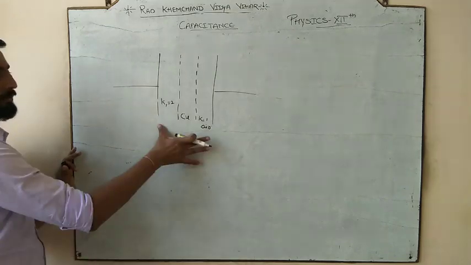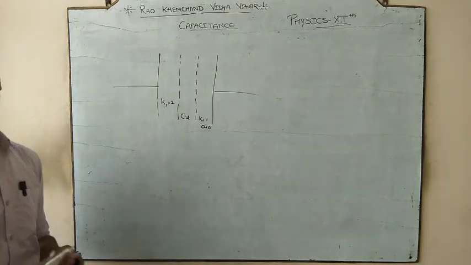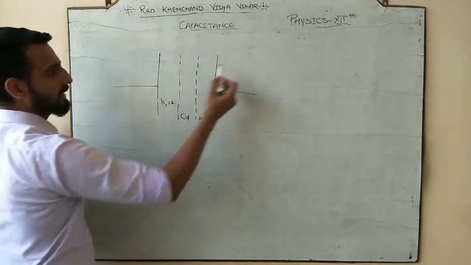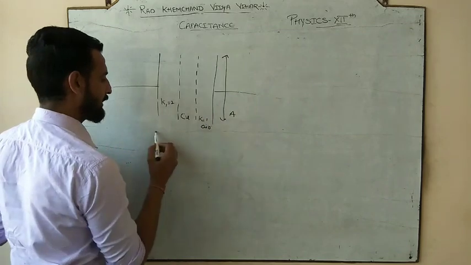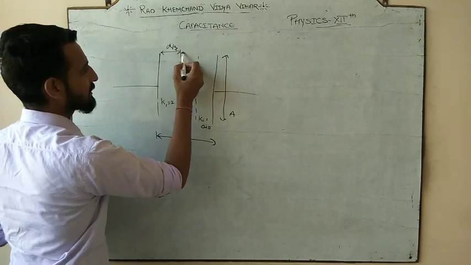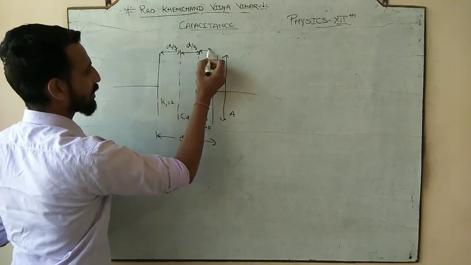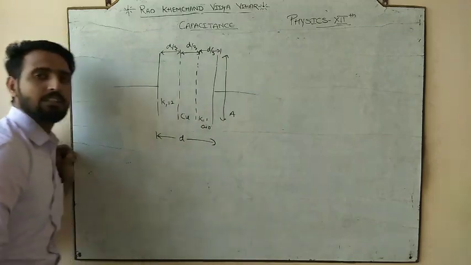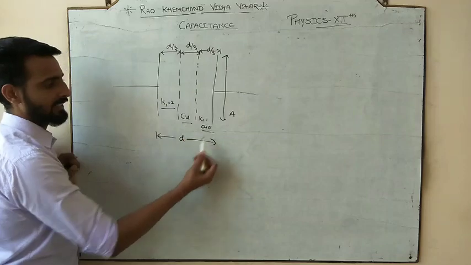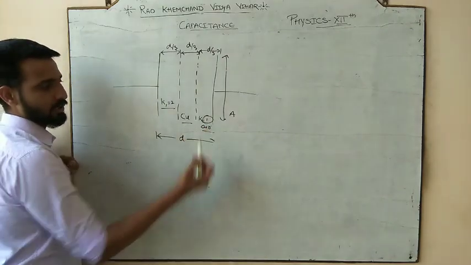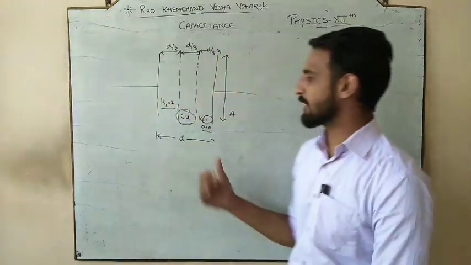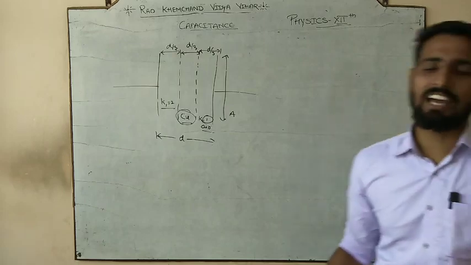Here, it is a similar diagram जो हम लोगों ने मैंने आपसे starting में what I asked for, draw the electric field variation के लिए पूछा था. Now the teacher is saying this is the area A, this is the separation D, it is covering D by 3, it is also covering D by 3, it is also covering D by 3. So we have three different materials. So आप कम कर सकते हैं. Firstly K1, then K2, then K3. For air K is equal to 1, means K3 is 1. For copper, in the second medium, means K2, he is not giving the value of K.